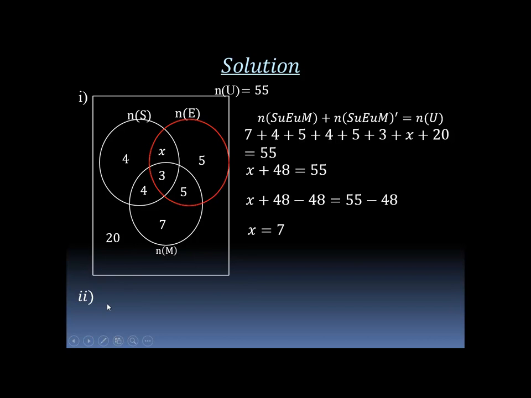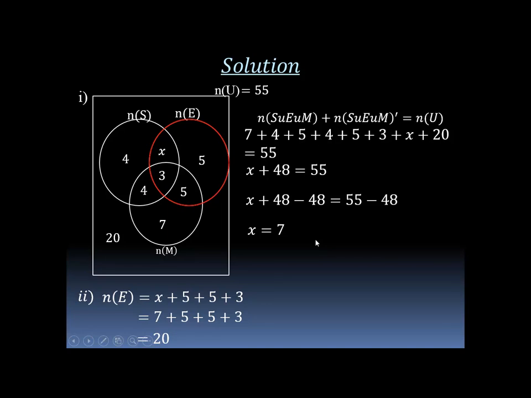So we have the number of students who study English. We have x plus 5 plus 5 plus 3. By substitution of x, we have 7 plus 5 plus 5 plus 3, which is equal to 20.